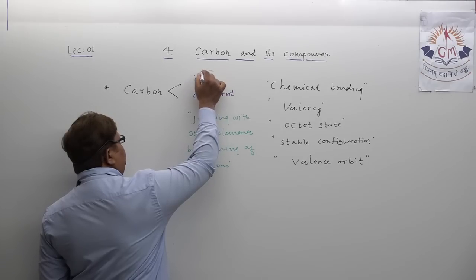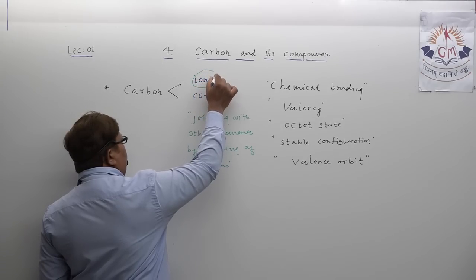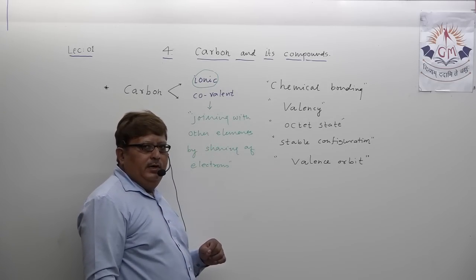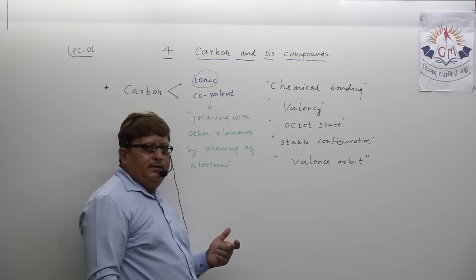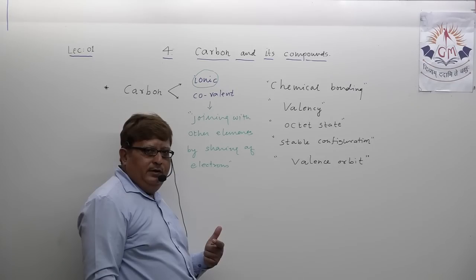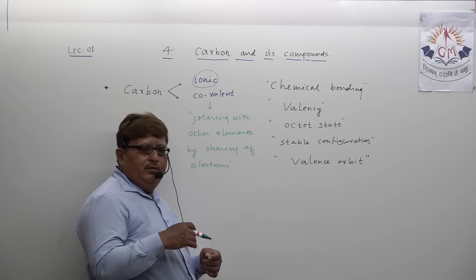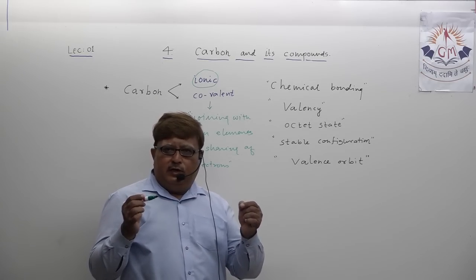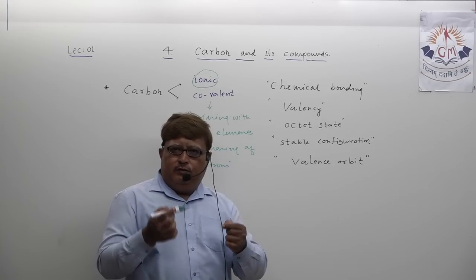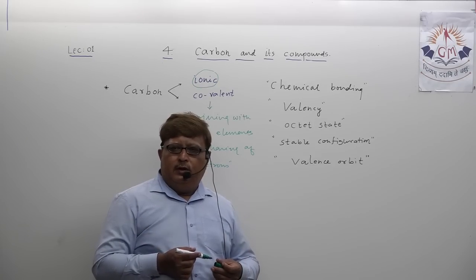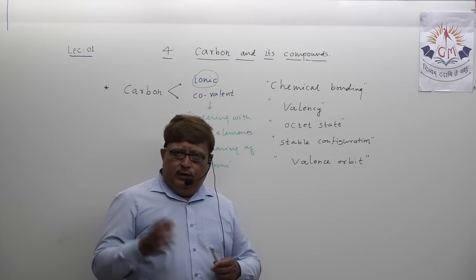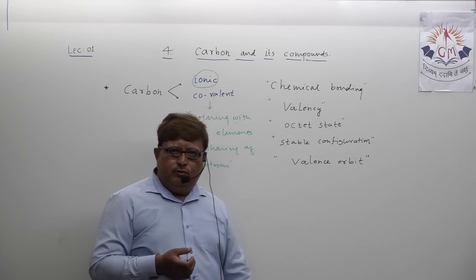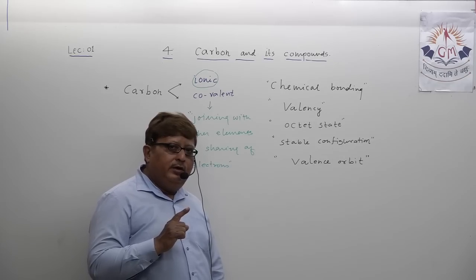Carbon does not possess ionic nature. Ionic nature means joining with other elements by transfer of electrons. We studied already that one element loses electrons, one accepts electrons, and they both form oppositely charged ions and join with each other. If you can remember the formation of NaCl, sodium chloride, where sodium ion and chlorine ion join to form a molecule of sodium chloride, that was ionic bonding.